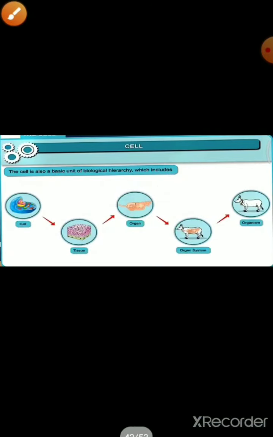Then the cell is also a basic unit of biological hierarchy, which includes cell, tissue, organ, organ system, organism. This means what? Many cells make a tissue, many tissues make an organ, and some organs make the organ system, and some organ systems collectively make an organism. So this much small structure is the structure of your cell.